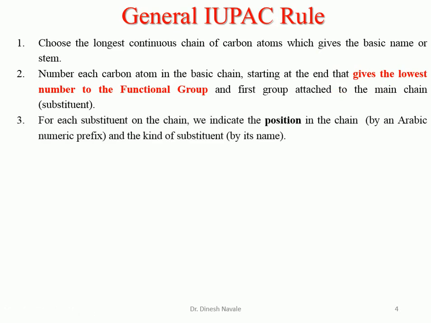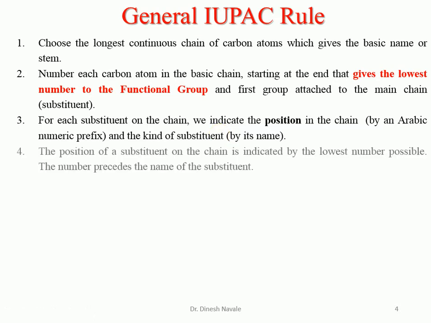Then for each substituent on the chain we indicate the position, so if any substituent is present on the longest possible carbon chain, we have to give its position by an Arabic number, that is 1, 2, 3 etc. Now the fourth rule is that the position of the substituent on the chain is indicated by the lowest possible number. That is very much important.